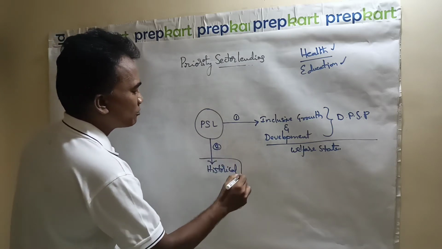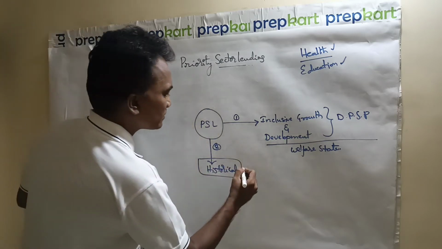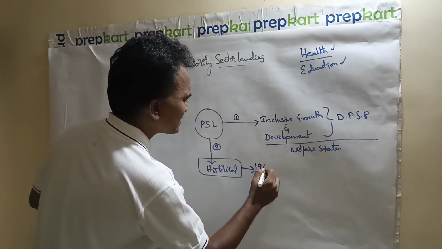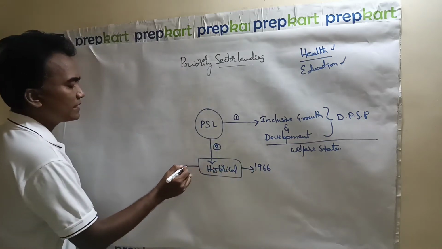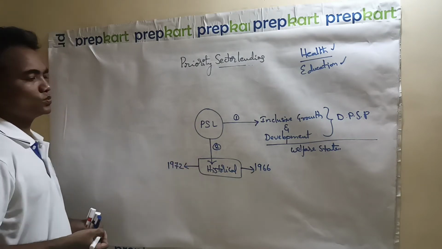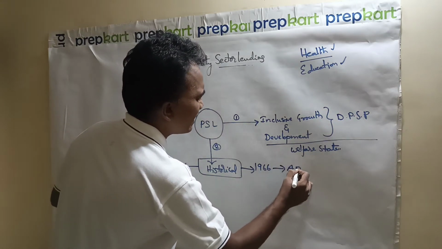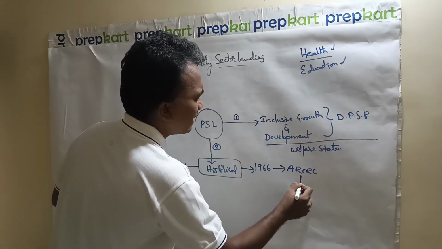And with respect to PSL, we are supposed to learn by heart 2 years, two numbers. One is 1966 and the other one is 1972. Now this one is related to ARCRC.